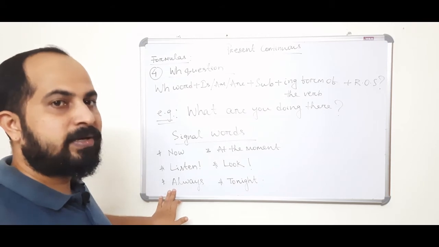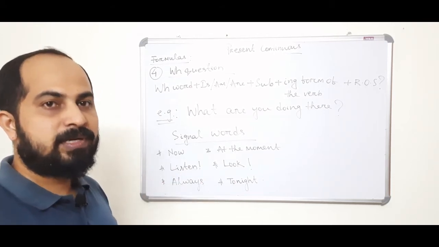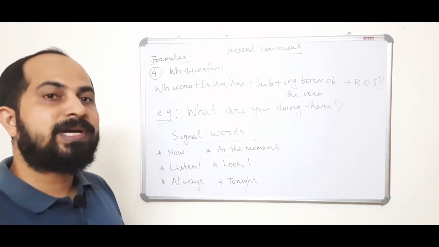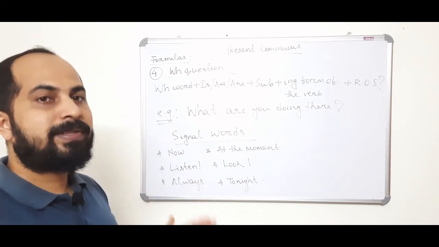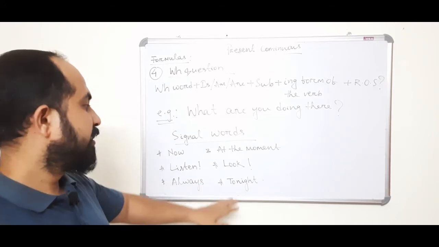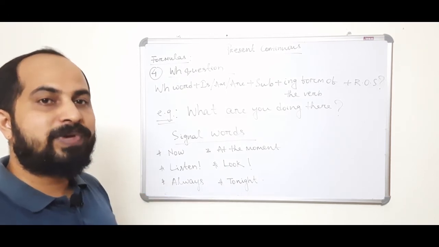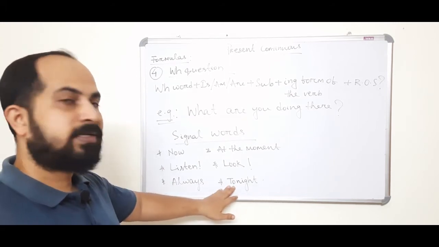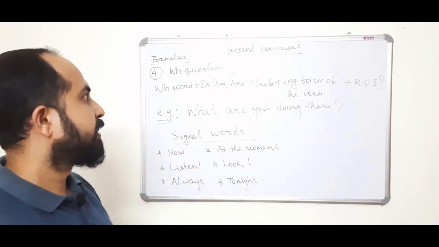Always. They are always fighting with each other. He is always shouting at me. So, always shouting. They are always fighting. Tonight, we are going for a movie. Okay, tonight. So these are the signal words.